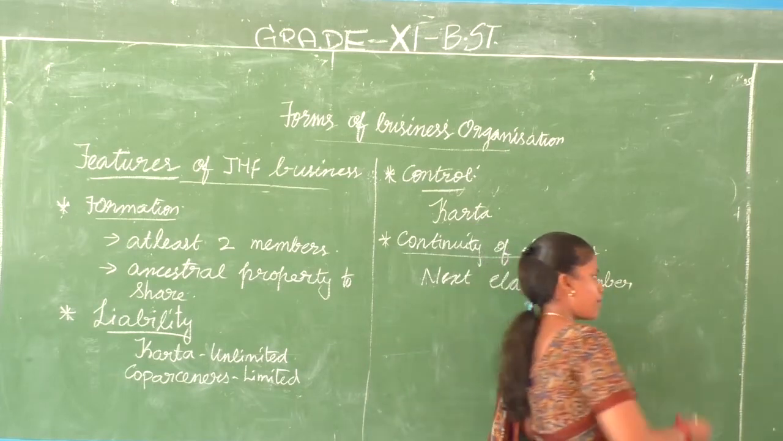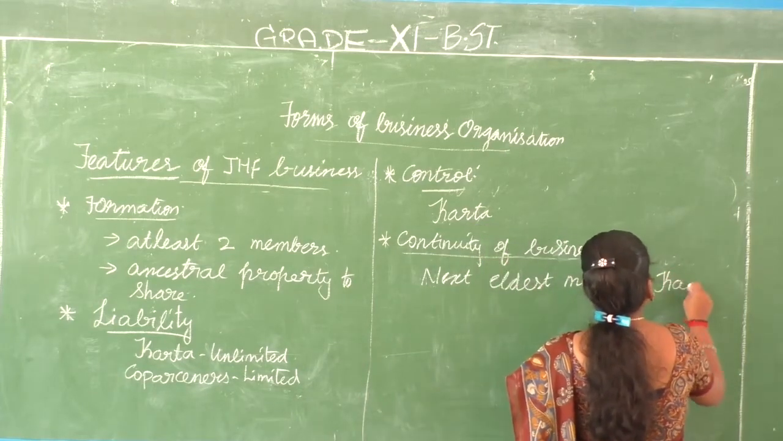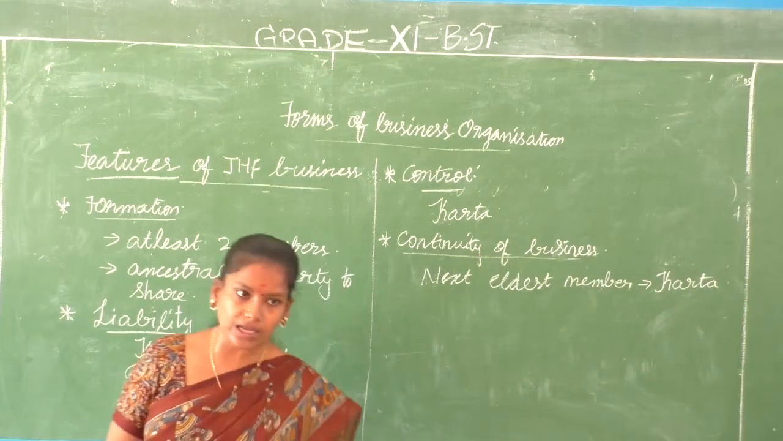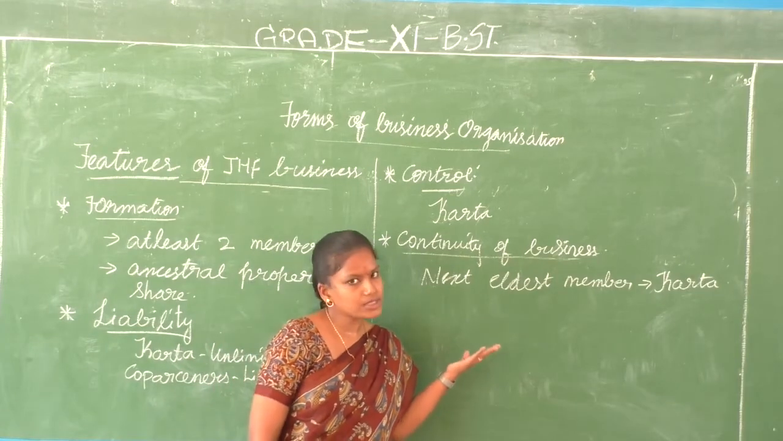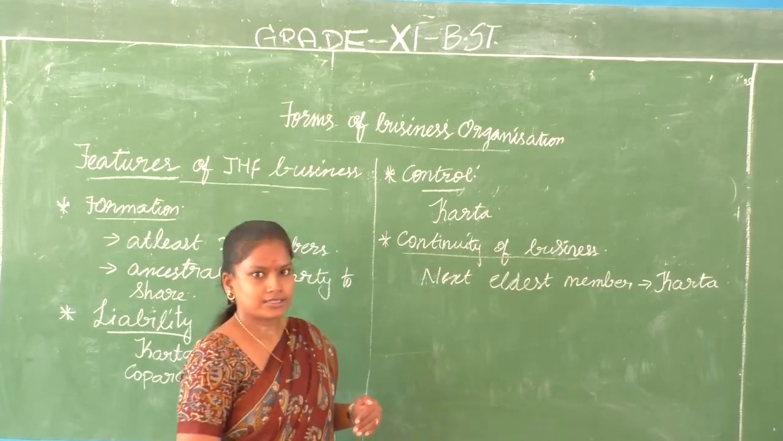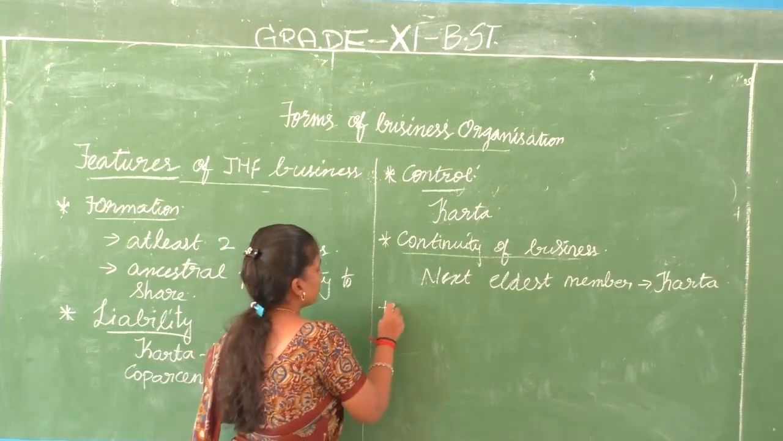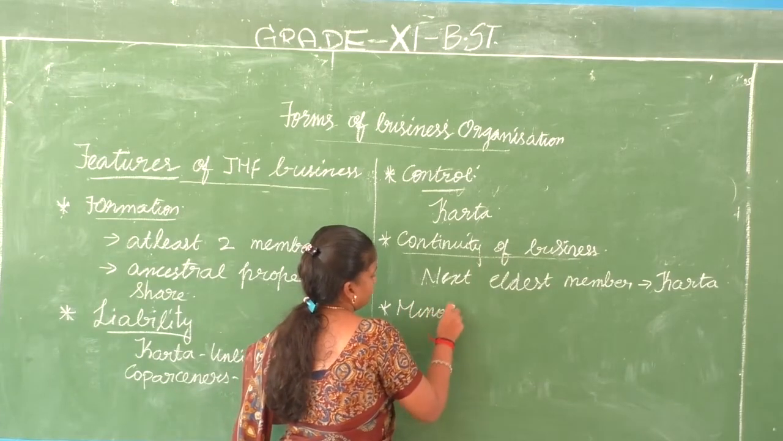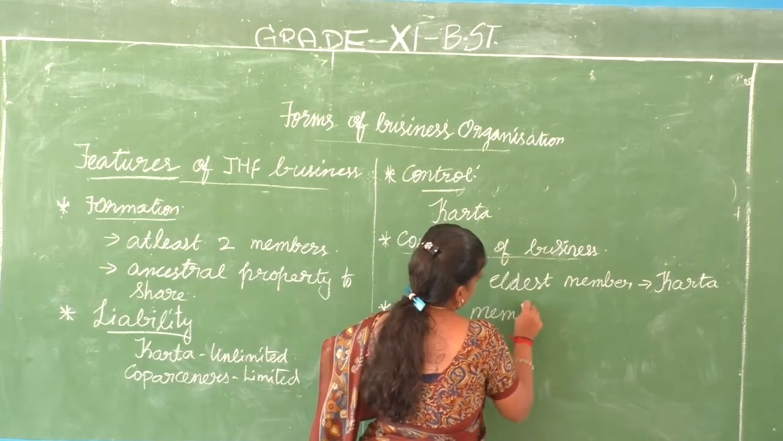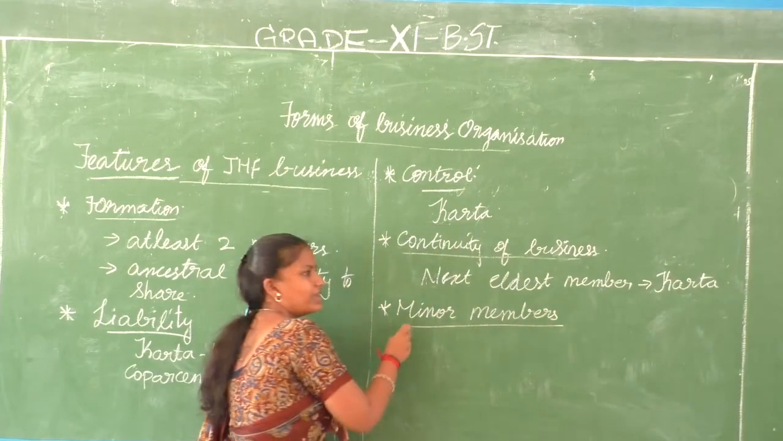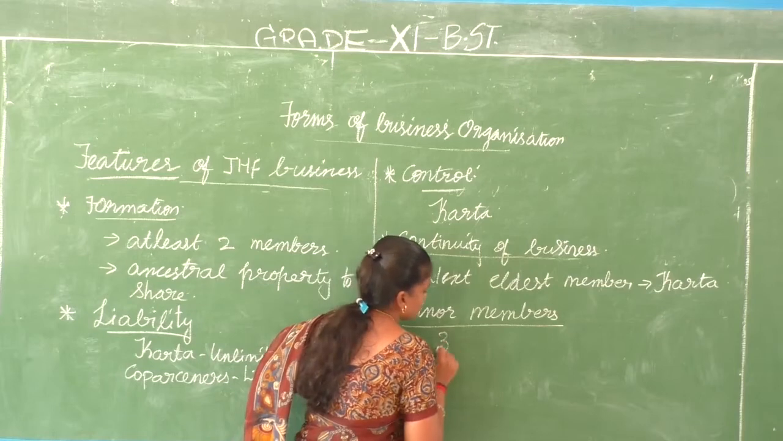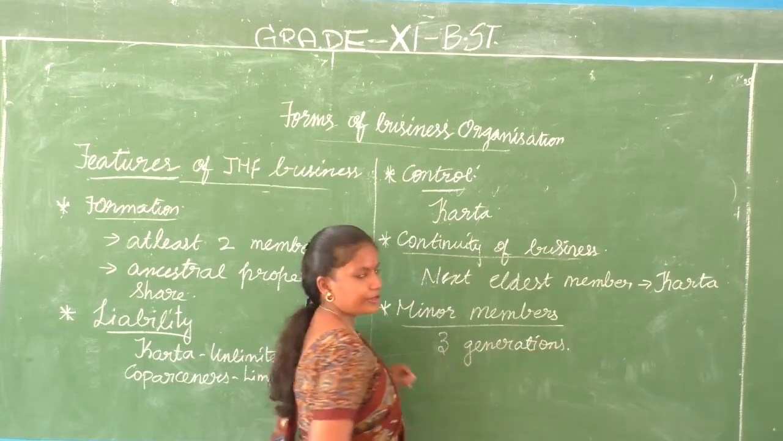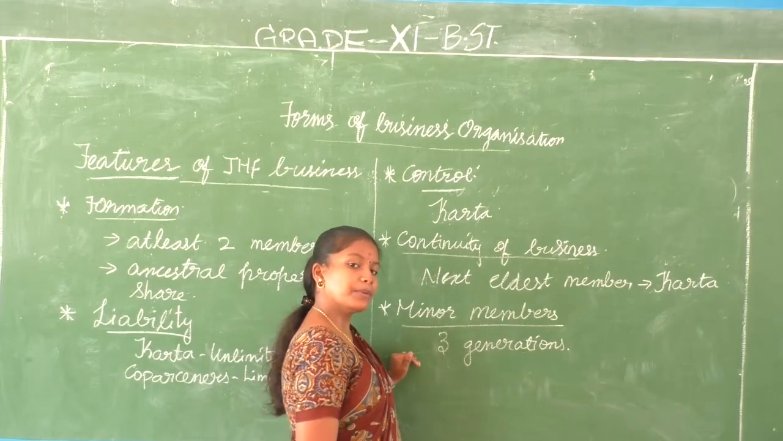The next eldest member becomes the karta of the business. So the business does not have to end with the death of the karta. Instead, the next eldest member becomes the karta and takes over the business. And then we have minor members. We have already discussed that 3 generations can be part of this business at one point of time.